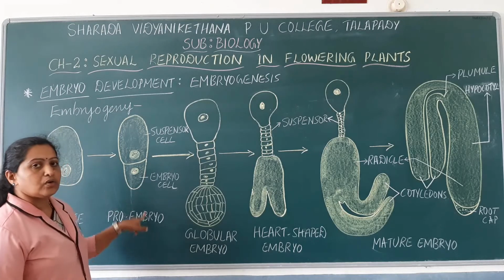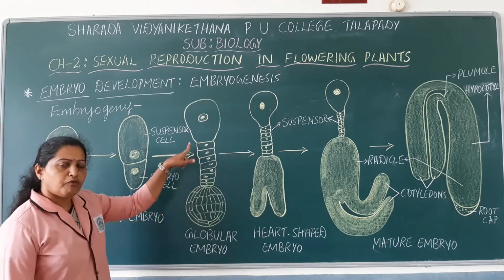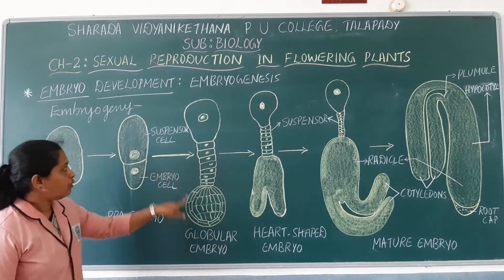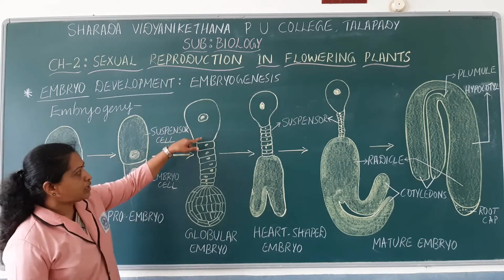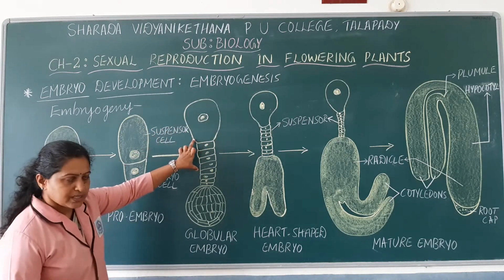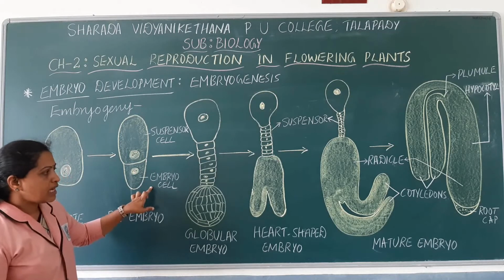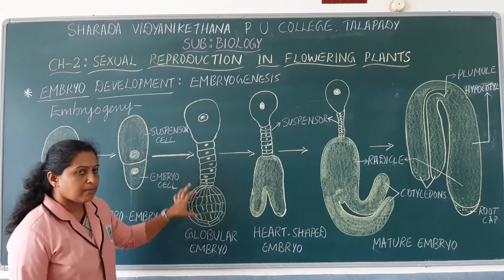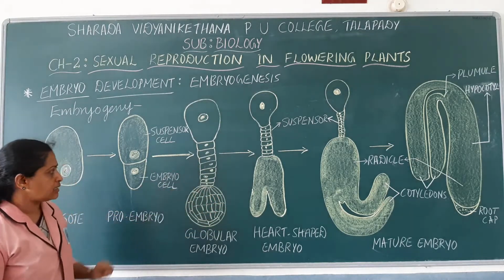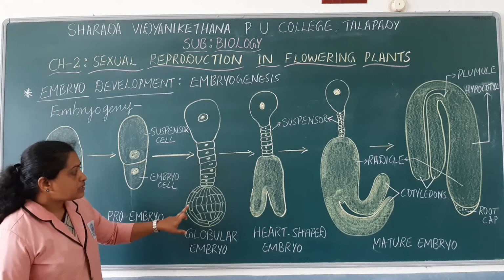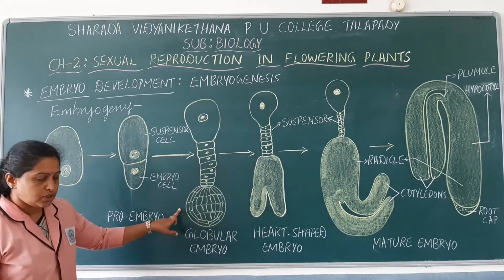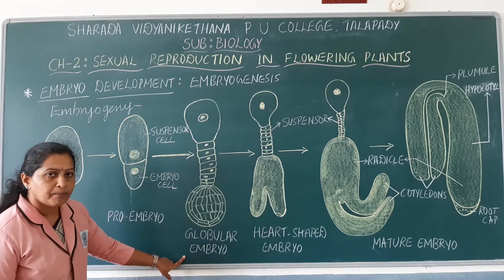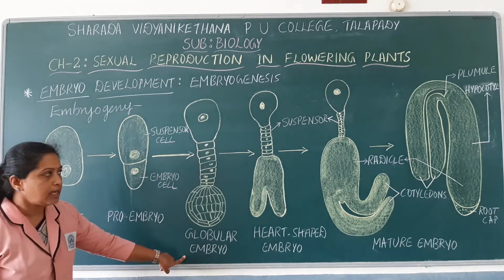Proembryo again undergoes continuous cell division to form many cells, where the suspensor cell undergoes continuous division to form a suspensor, and the embryo cell undergoes continuous division to form an embryonal axis. This third stage of embryogeny is termed the globular embryo.